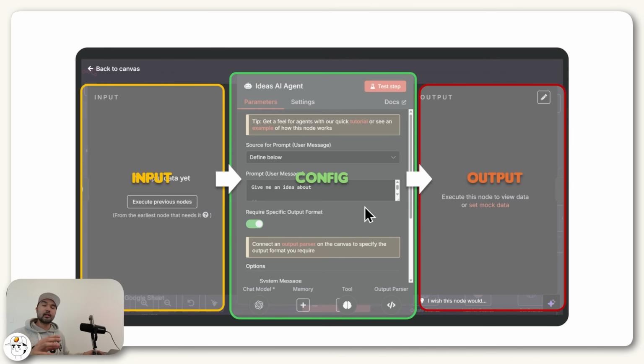And here in the green area is the configuration for your specific node. And then with the information that's being passed to this node and the configuration parameters that you have set, that node will now provide this output section here at the red area, which are then passed along to all the succeeding nodes within your workflow.